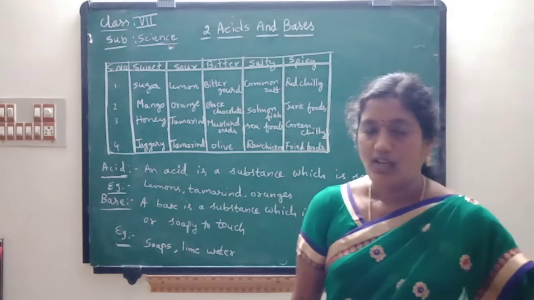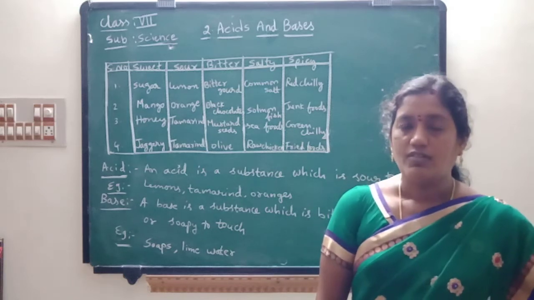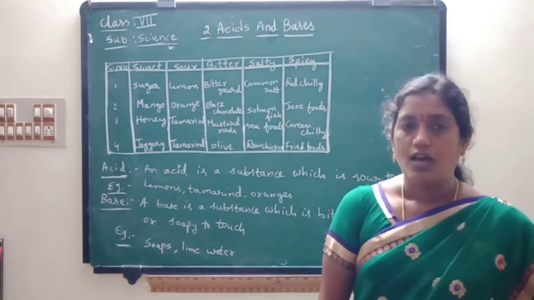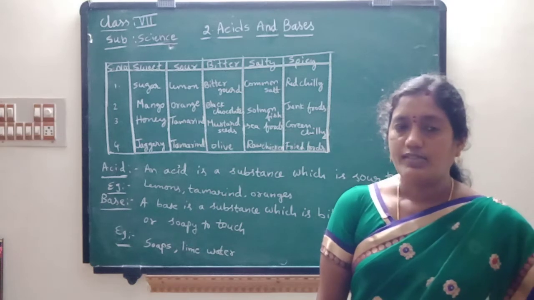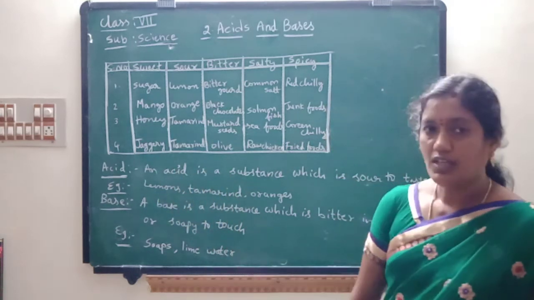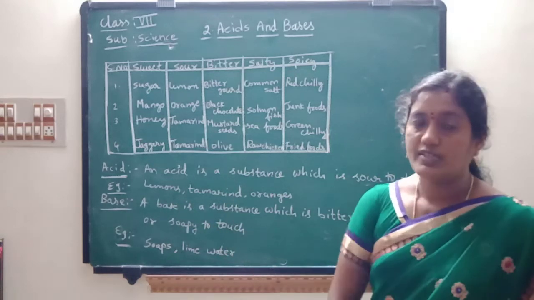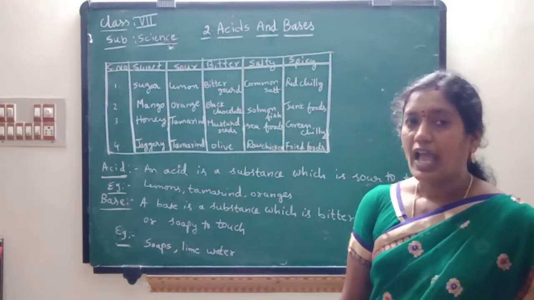So finally, what is an acid? An acid is a substance which is sour to taste. So from the examples we can say that all these acids have a sour taste, and lemons, tamarind, oranges, these are all examples for acids.